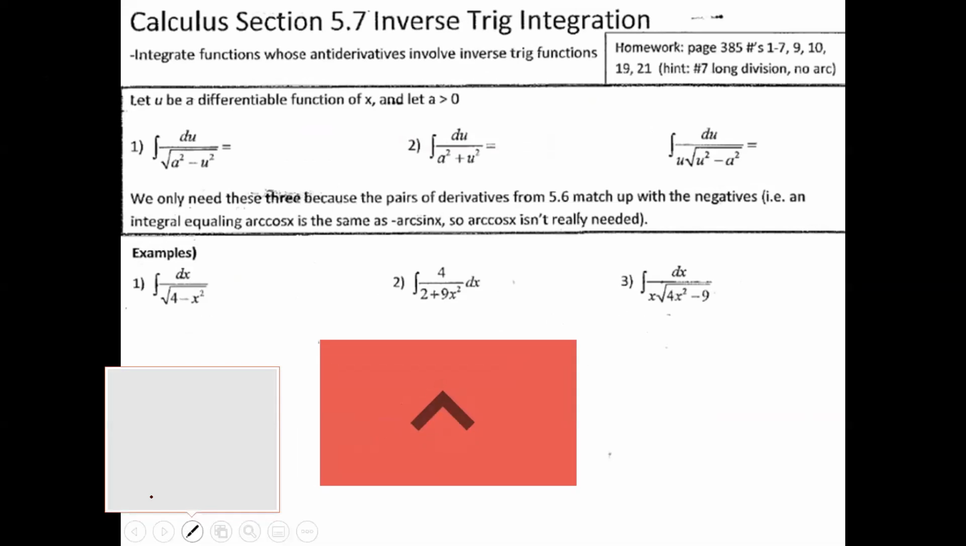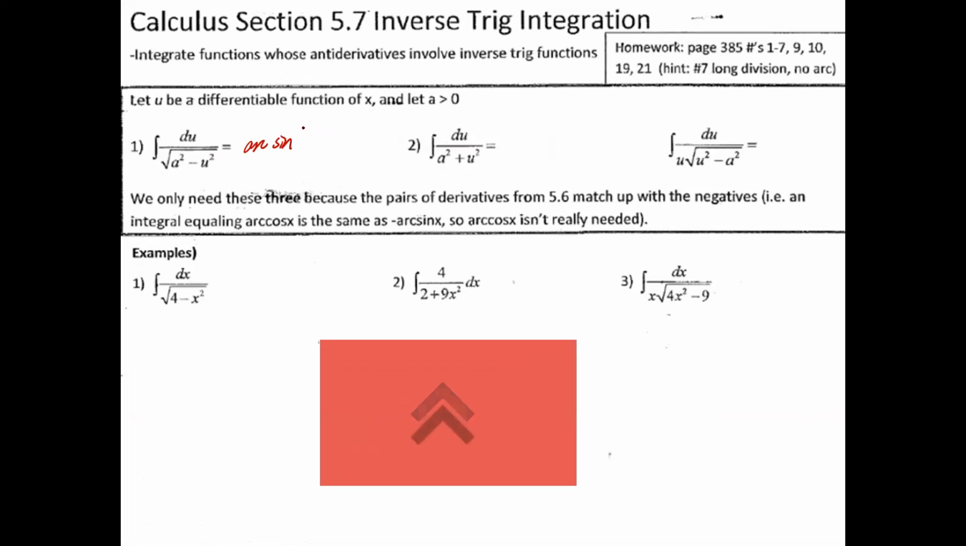All right, let's start with the very beginning. Integral of du over the square root of a squared minus u squared is going to be the same thing as arc sine u over a plus c. Now see if you know how to do the second and third one. Second one is 1 over a arc tangent u over a plus c. And the third one is 1 over a arc secant absolute value of u over a plus c.